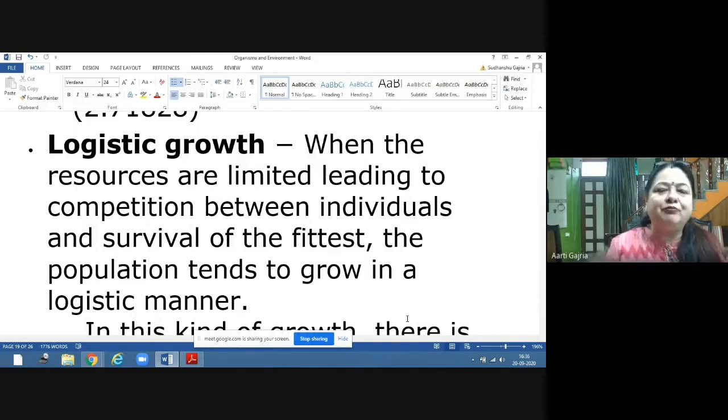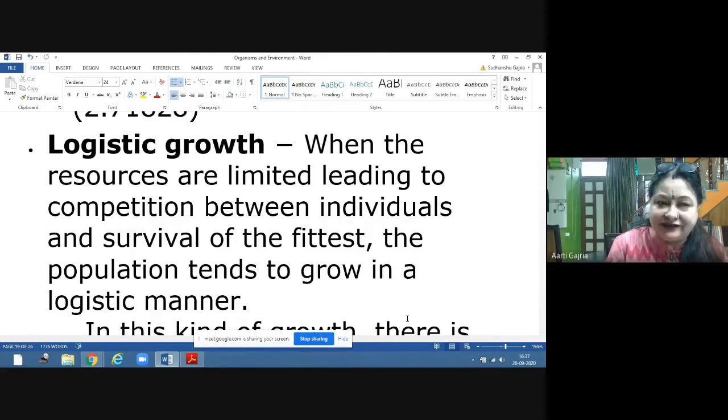Now you all are competing for the NEET exam, but all of you are not going to get a place in good medical colleges. Why? Because only those who are studying very hard and working regularly will find the seat there. So as far as the seat in the medical college is concerned, what is the fitness? Fitness is your ability to learn, your ability to do hard work for the subject. But from Darwin's point of view, the fittest were those who are reproductively mature, who are reproducing and increasing their population.